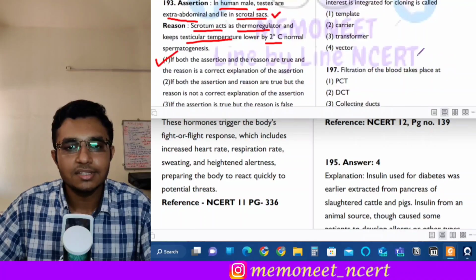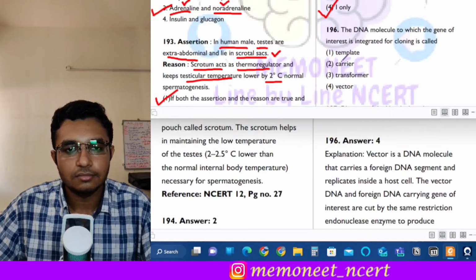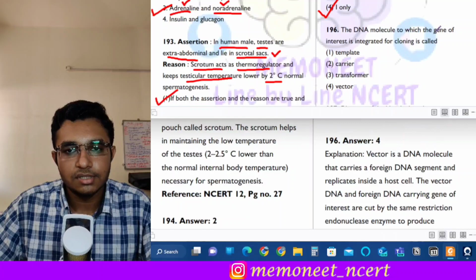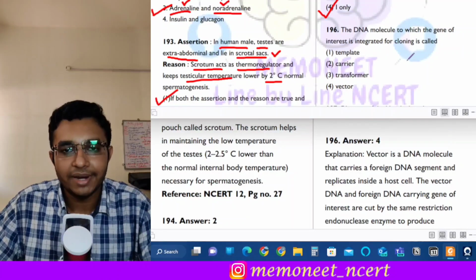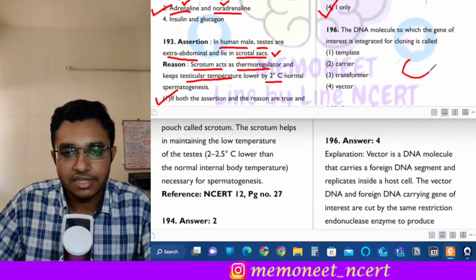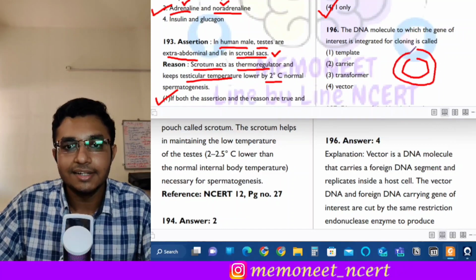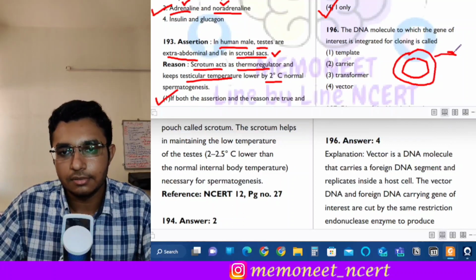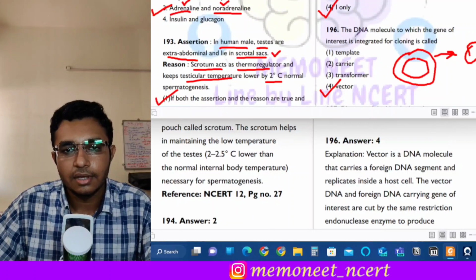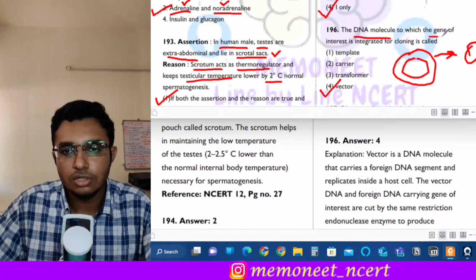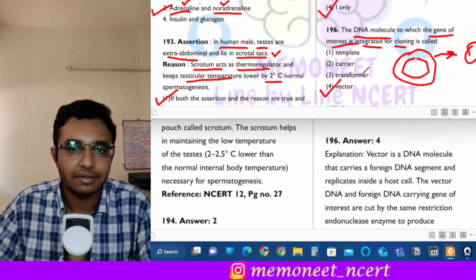The next is question number 196. The DNA molecule to which the gene of interest is integrated for cloning is called what? Now, if you have heard about vectors, so vectors are these types of DNA molecules, and in these vectors, the desired DNA or the desired gene is integrated, and this is then transferred into the cells for production of the desired product. So this DNA molecule to which the gene of interest is integrated for cloning is called the cloning vector or the vector.